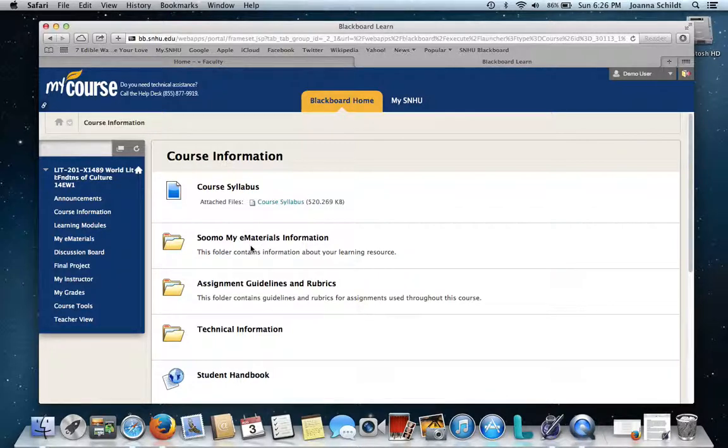Here's more information about your e-text. And here are our assignment guidelines and rubrics. This will give you an idea of how each of your assignments will be scored. And I always stick to the rubrics. If you have any questions about what's in these folders, please do let me know.